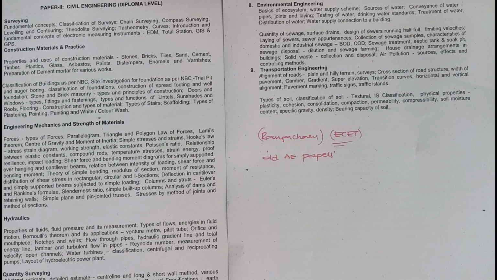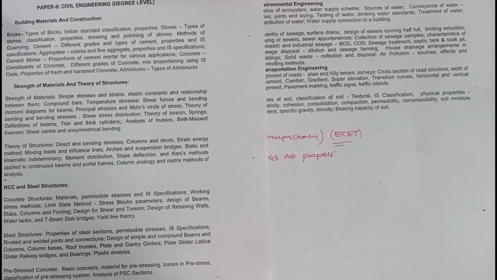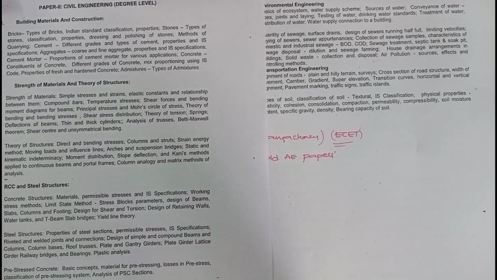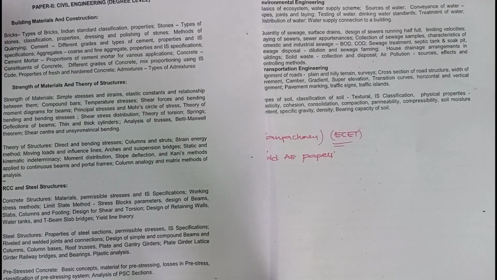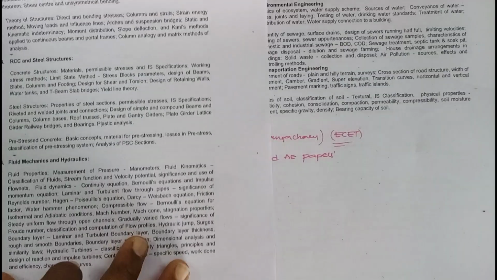Coming to AEE, BMCP is there, that is building materials and construction practice. Strength of materials and theory of structures is there. RCC and steel structures. Fluid mechanics and hydraulic structures, hydraulics.